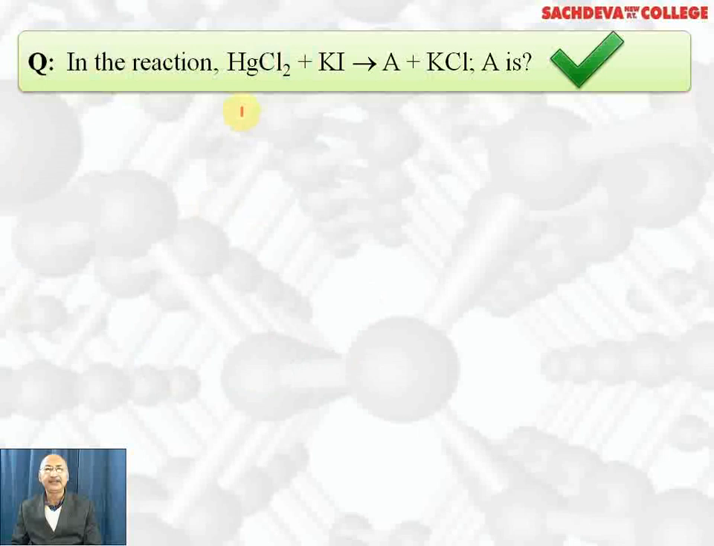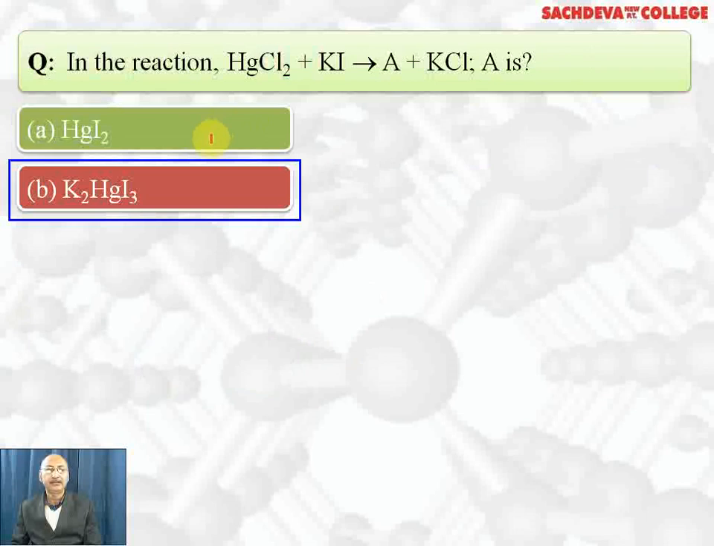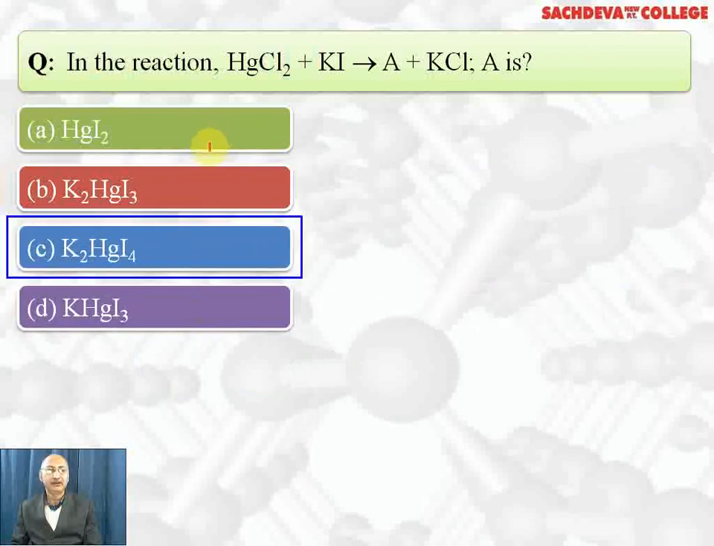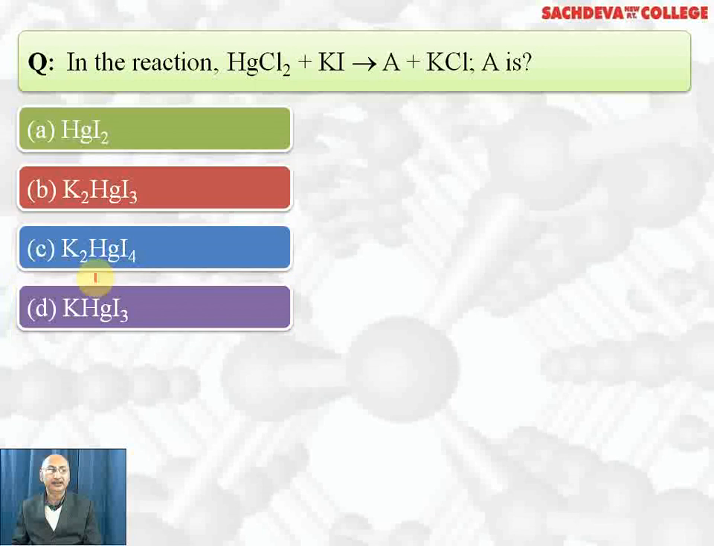In the reaction HgCl2 plus KI gives A plus KCl, the options are HgI2, K2HgI3, K2HgI4, KHgI3. Correct answer is K2HgI4, which is called Nessler reagent. In the first step, we get mercuric iodide, which reacts with excess of KI to form K2HgI4, called Nessler reagent, and it gives a reddish brown precipitate with ammonia and ammonium ion, which is called iodide of Millon base. So the reddish brown precipitate is due to iodide of Millon base. This compound is called Nessler reagent, which is potassium